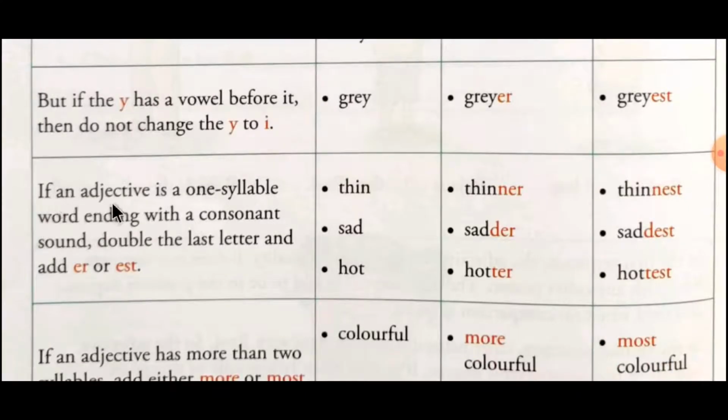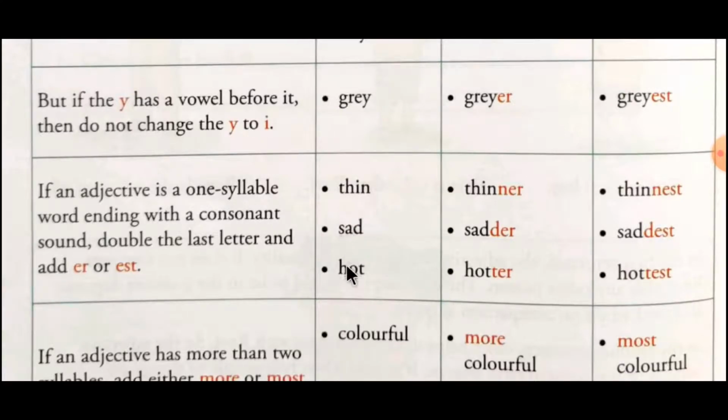The next rule: if an adjective is a one syllable word ending with a consonant sound, double the last letter and add ER or EST. One syllable means a word in which only one sound is produced.